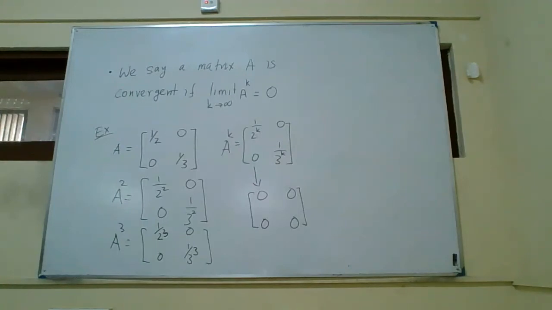So when k goes to infinity, A to the power k goes to a 0 matrix, right? So when I say 0, it is not the number 0, it is a matrix with all its components or all its entries being 0, right? So that is called a 0 matrix. So we call a matrix a convergent matrix if A to the power k goes to 0, right?